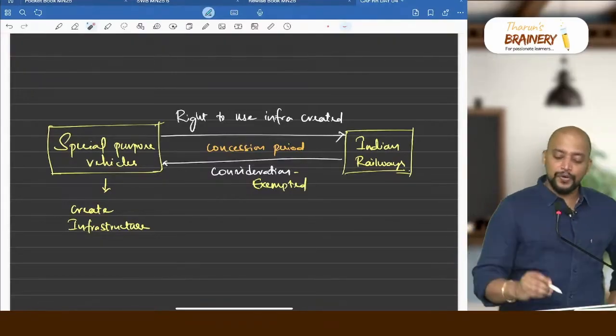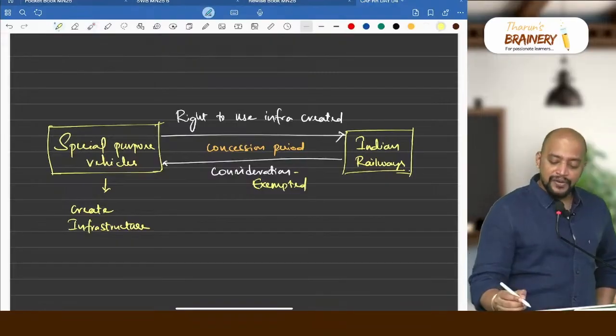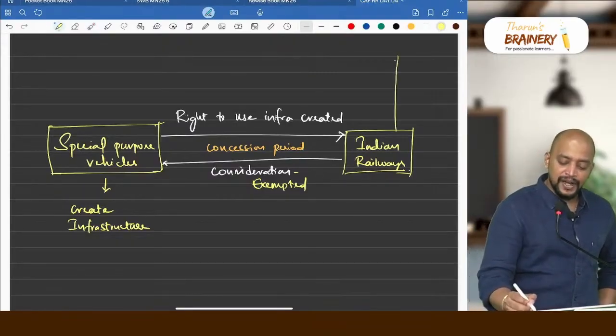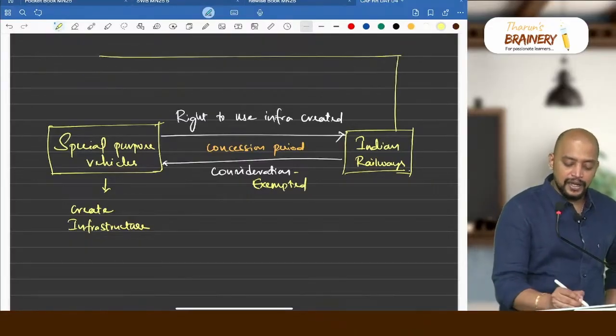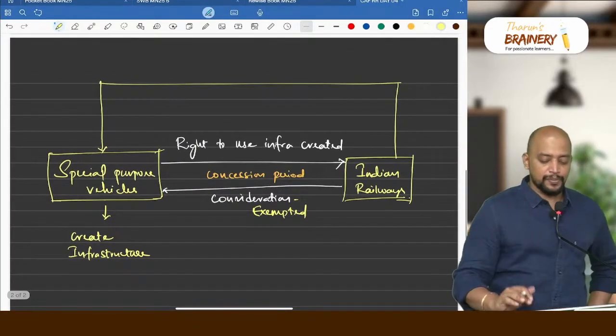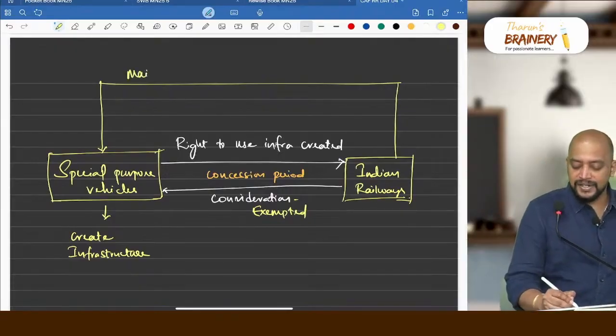So therefore, Indian Railways will provide maintenance services to special purpose vehicles.